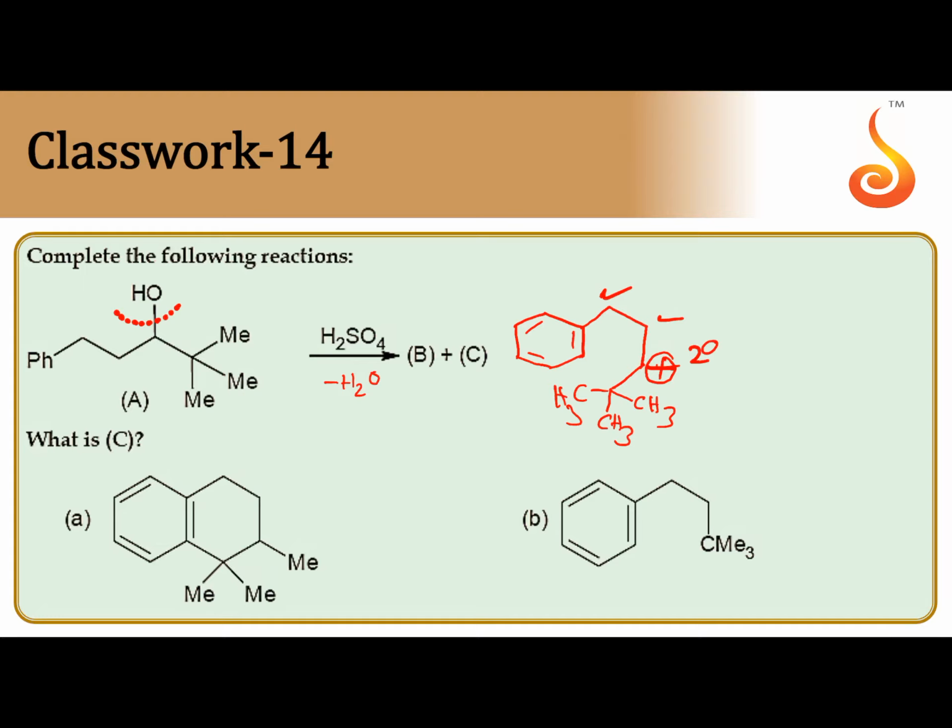Whenever a 2-degree carbocation is attached to a higher degree carbon, there is a chance for rearrangement. So CH3 from the next higher degree carbon is shifted onto the carbocation. This is called a methyl shift.